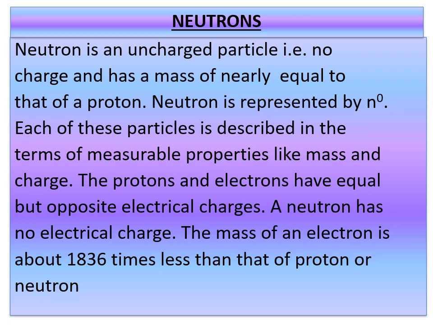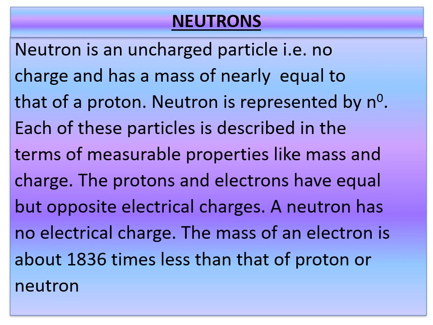Okay. So whatever we have discussed, we have to conclude that atoms are made up of small particles called protons, neutrons and electrons. Okay, that is what we have studied up to now. Each of these particles is described in terms of measurable properties like mass and charge. The protons and electrons have equal but opposite electrical charges. Already I have discussed, positive charge is protons and negative charge is electrons. A neutron has no electrical charge.